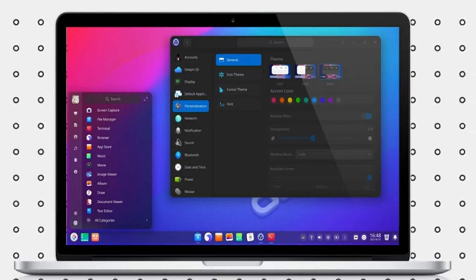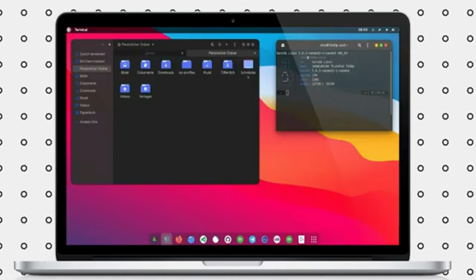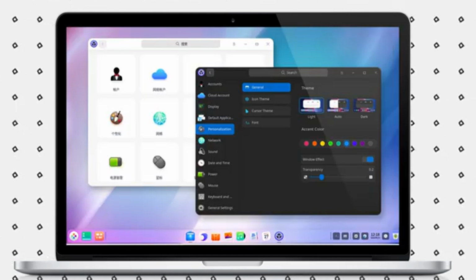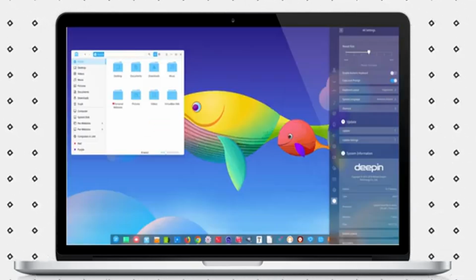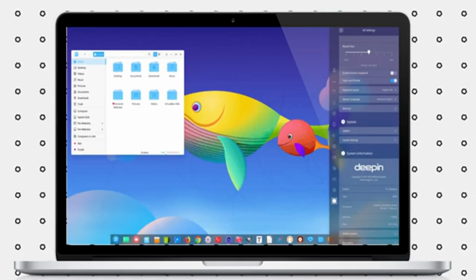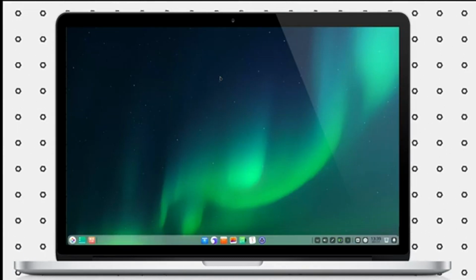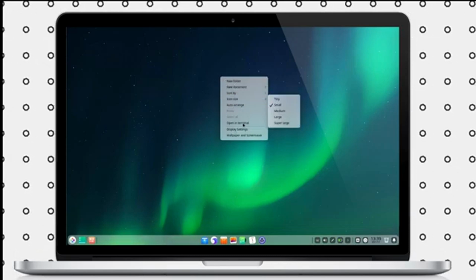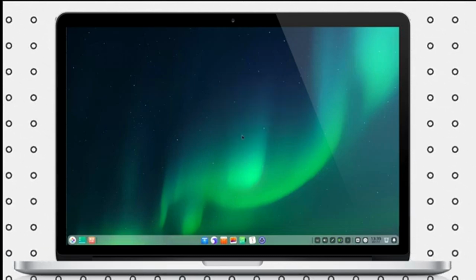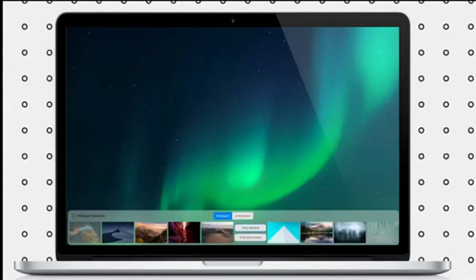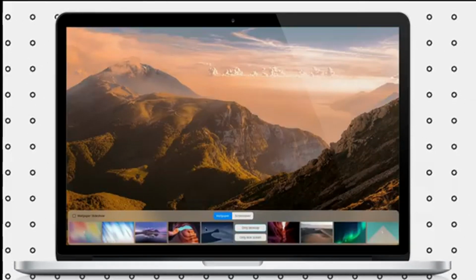I love the animation and the style of the different icon sets. Deepin uses its own set of apps that are getting better and better. The Deepin App Store is the best one of any Linux distro. The Deepin Package Manager works perfectly with DEB files. The video player plays pretty much anything. It's quite fast and light. You can just drag the subtitles and bring them in. I also love the design of the Deepin terminal.